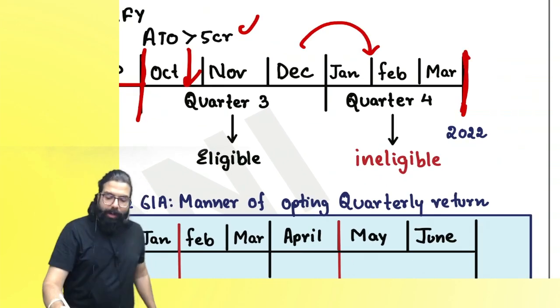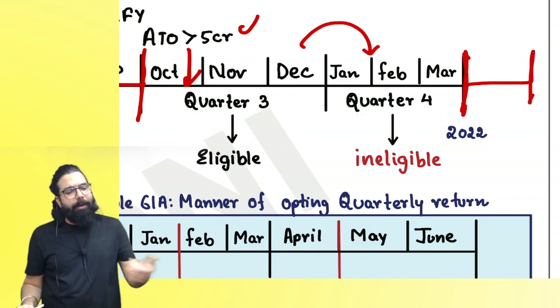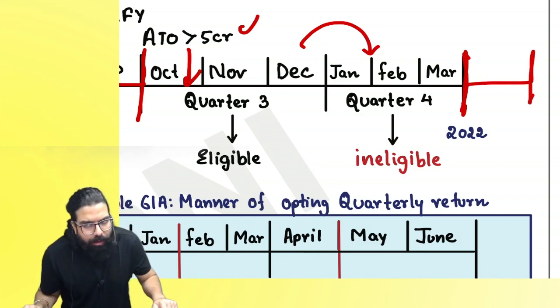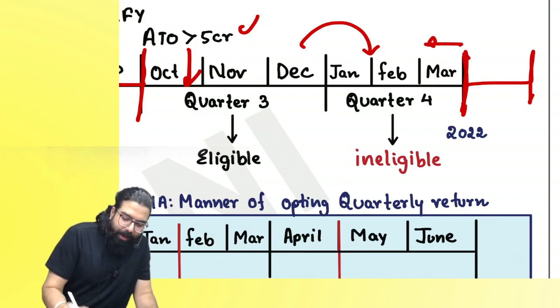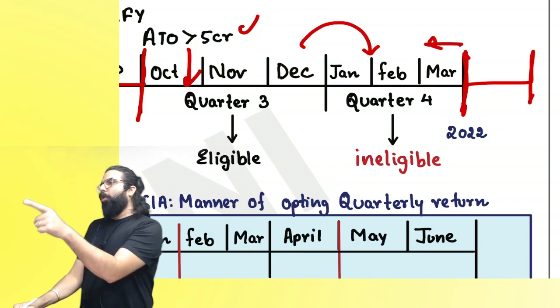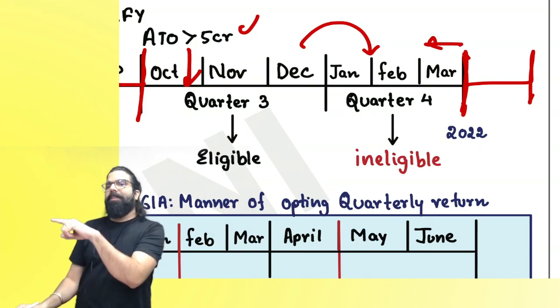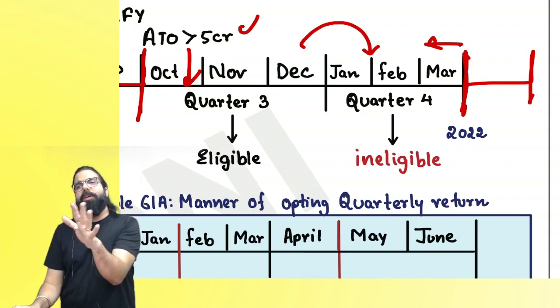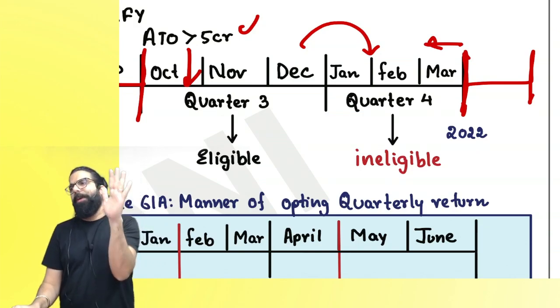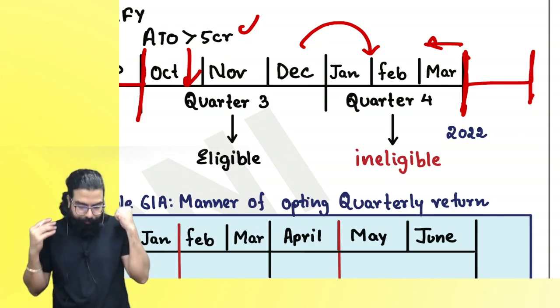But, sir, in the fourth quarter, you will not be eligible. My question to you guys: for 2022-23, will I be eligible for the QRMP scheme? Why, sir? Because the previous year's turnover has already crossed 5 crore rupees. Now you guys know that my preceding financial year's turnover should be up to 5 crore. Only then can I go for the QRMP scheme. Are we all 100% clear?